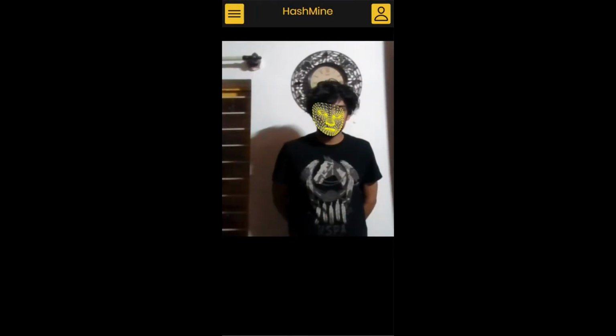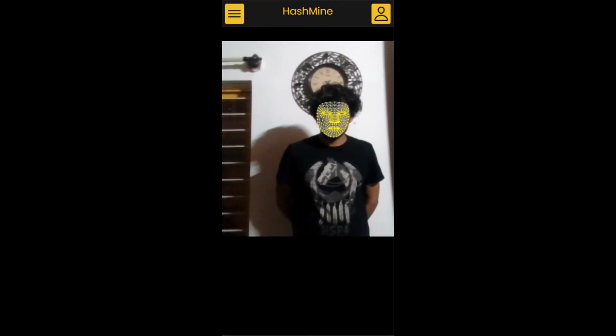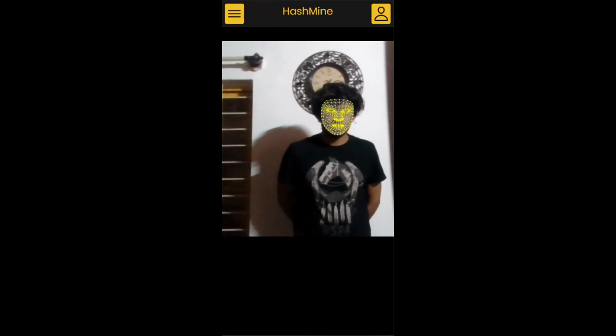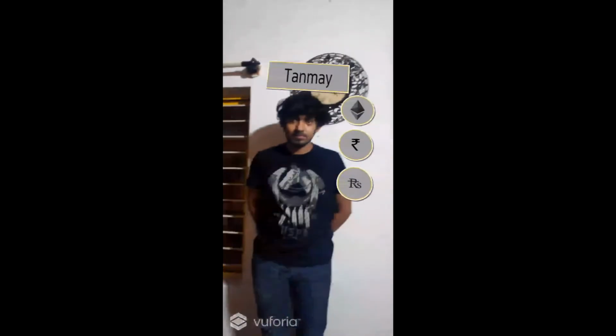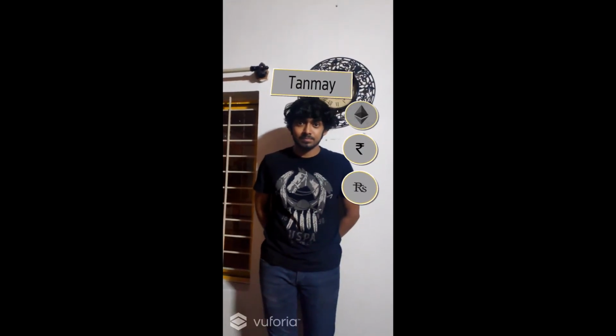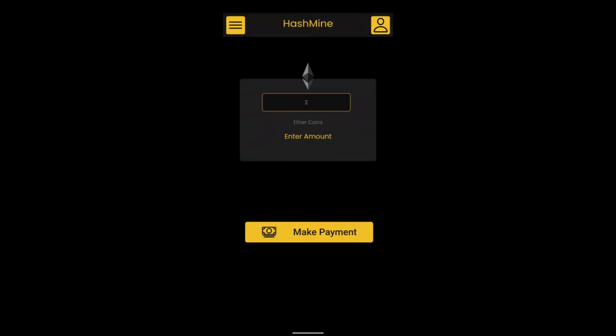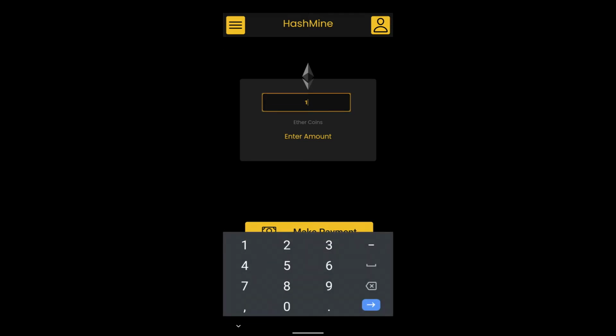So as you can see, now I am trying to scan Tanmay's face and trying to make a payment. So the deep learning model identifies Tanmay, and the AR model, which is used based on Unity and Vuforia, tries to identify Tanmay and displays his name and 3 options to make the payment. So Ethereum, Nepal rupees, and rupees. In our case, we have chosen Ethereum and pick the virtual button to proceed with the transaction.